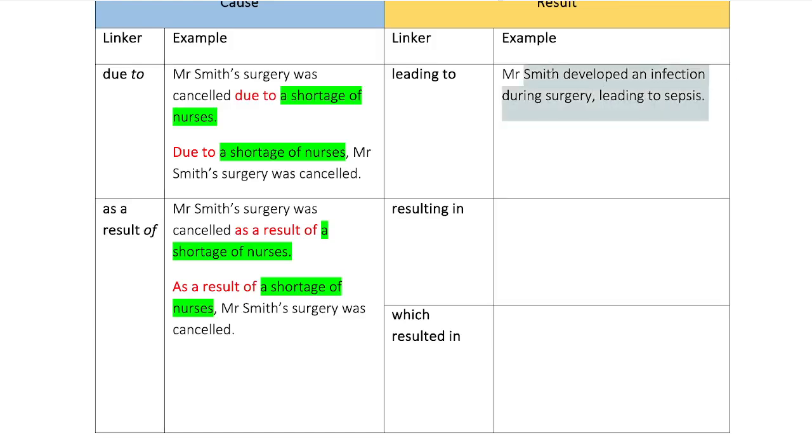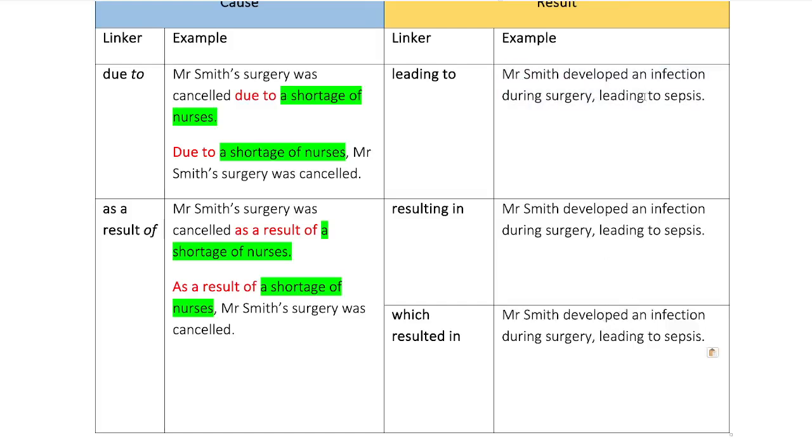I'm just going to take the same thing and apply it in all of them. And this one is resulting in. And this one is which resulted in. And they're just the same. All of them work the same way.